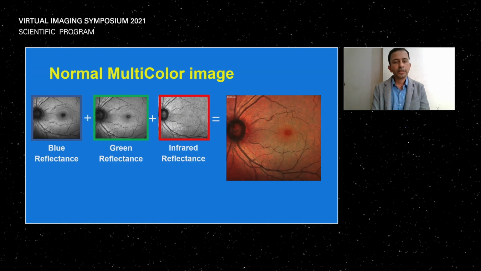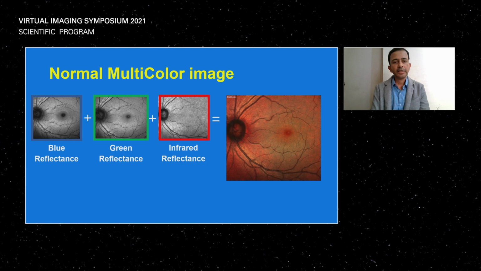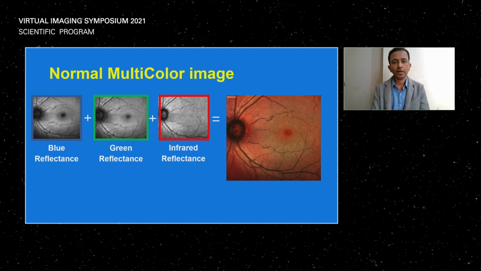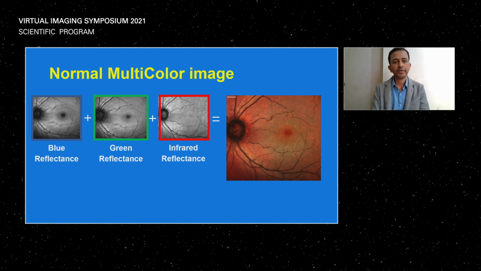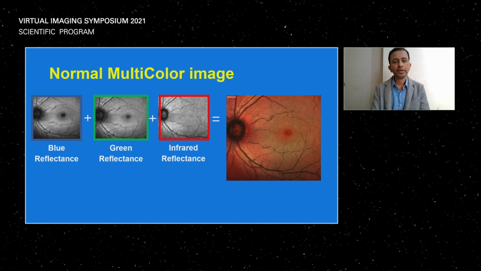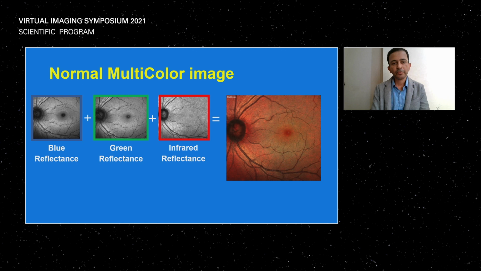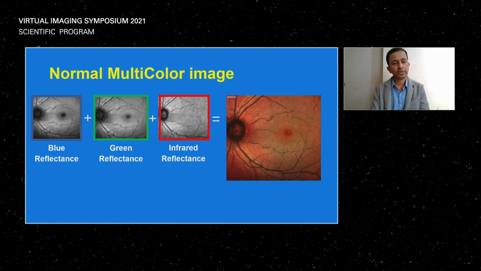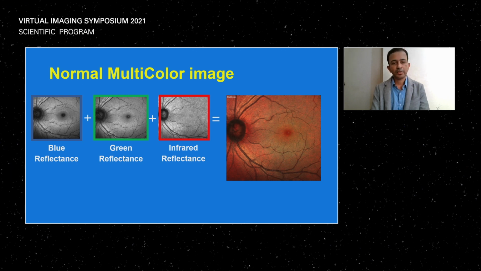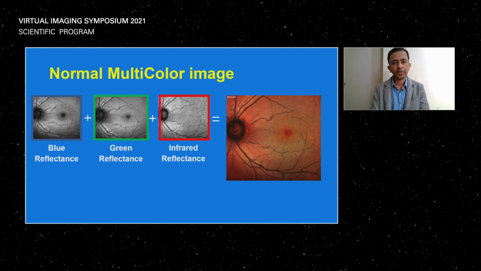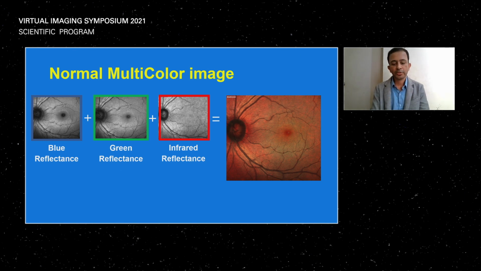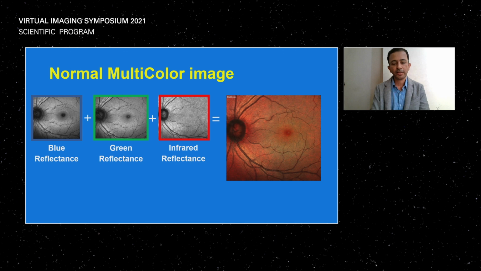So this is how the normal multicolor image appears. There are three laser channels, so we get three laser channel images, called reflectance images: blue, green, and infrared laser reflectance images. It's very difficult to differentiate, if they are not labeled, which one is blue and which one is green. But the composite of all these three is called the multicolor image.